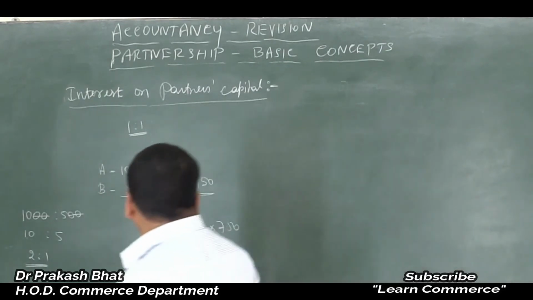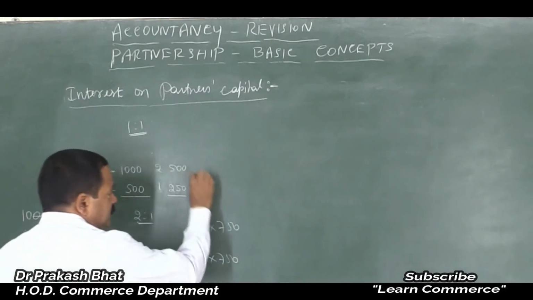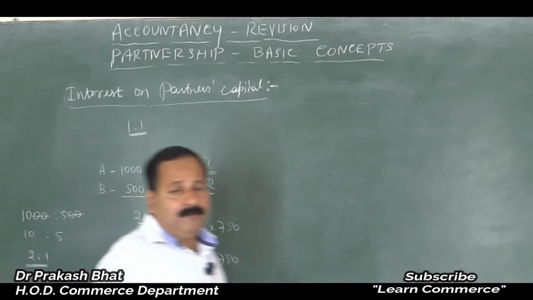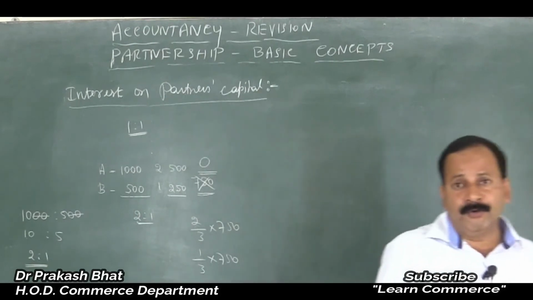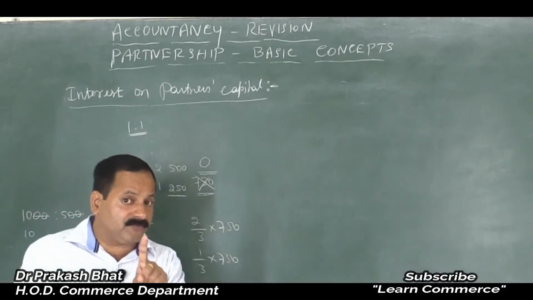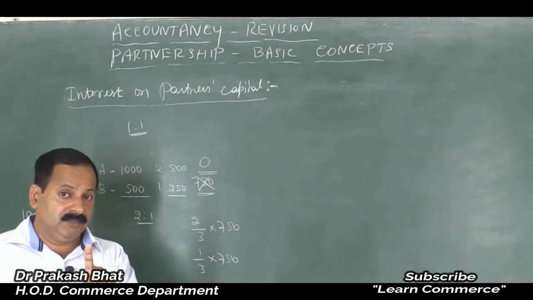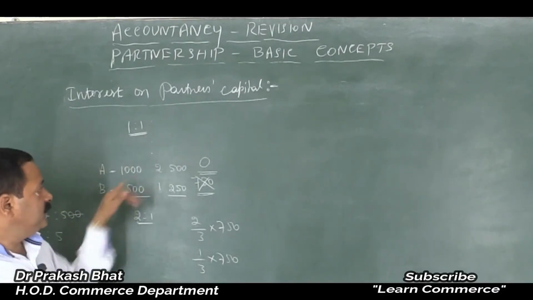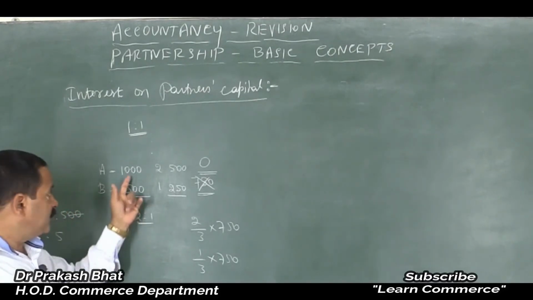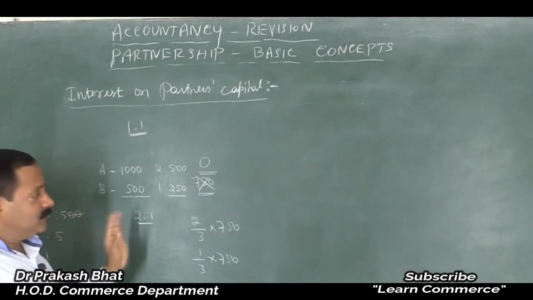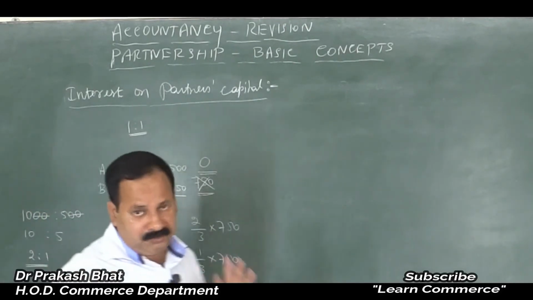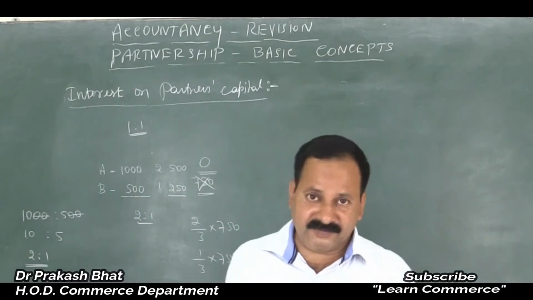Suppose after all adjustments a zero amount remains, there is no net profit available, what will you do? You will not provide any interest on capital to the partners. This is the provision, remember. If there is enough money, then distribute it among them as per their eligibility. How much interest on capital should be paid? Pay it fully, then whatever net profit remains, distribute among them. So that is what you have to do while appropriating the profits.